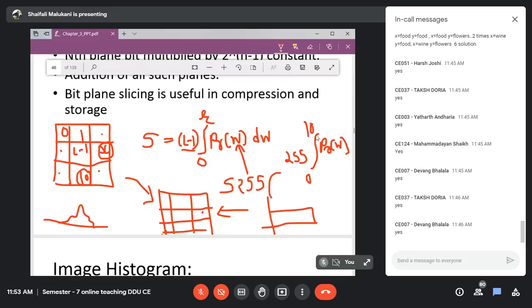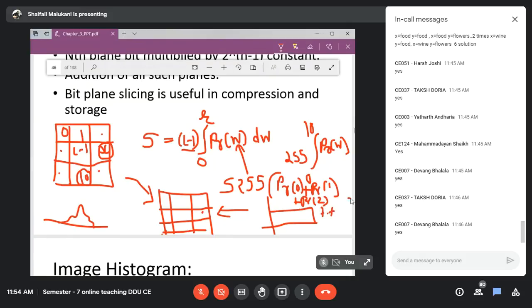This integration you can think of as a summation because you are working on an image. So here it will be PR of 0, plus, in the discrete version, PR of 1, then plus PR of 2, and we continue in that way up to the last term.